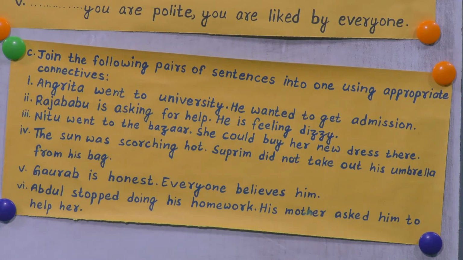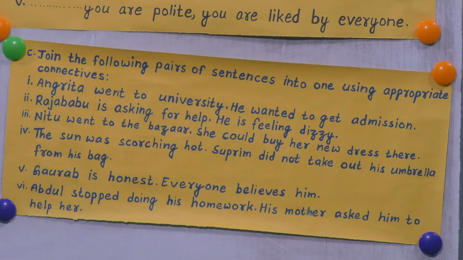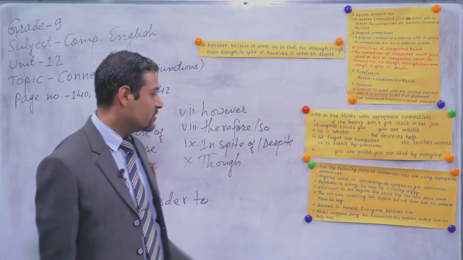You can do it like this: Angrita went to university because he wanted to get admission. Please write it down in your notebook. Number 2, Raja Babu is asking for help. He is feeling dizzy. So what is the reason for asking help? His dizziness. So you can write, Raja Babu is asking for help because he is feeling dizzy. Please write it down in your notebook.